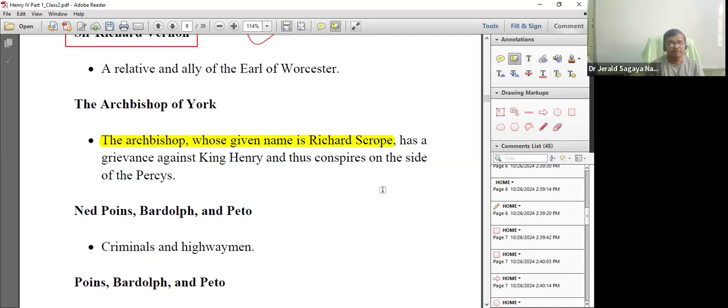Okay. And what is he doing? He is staying with King Henry and he conspires on the side of the Percy.